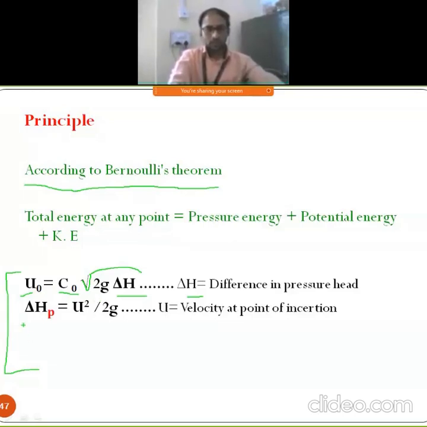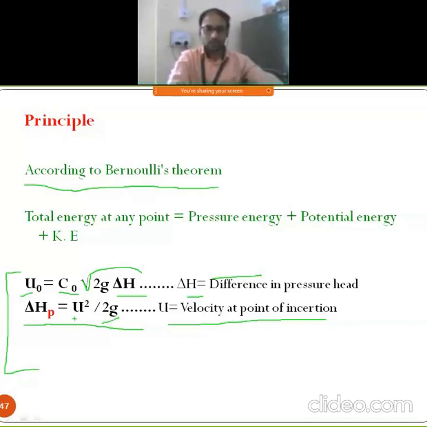The next one is delta hp equal to u0 squared by 2g. So this is simply the velocity at the point of insertion where we can go for the determination. By considering these equations, delta hp, that is simply the pressure drop, is equal to u0 squared divided by what? 2g. G is simply gravity, and u is the velocity of that fluid at that respective point.